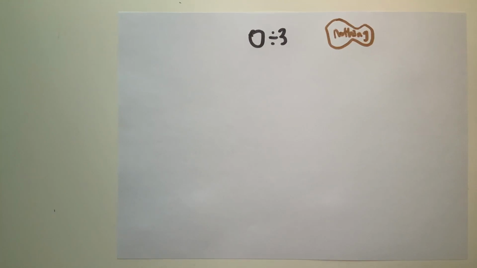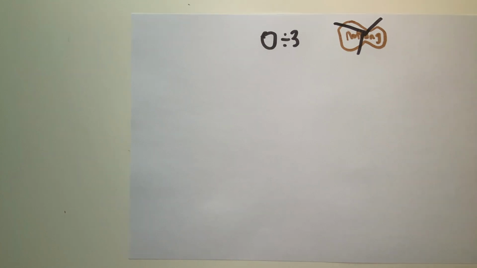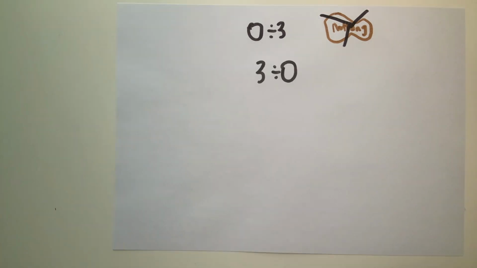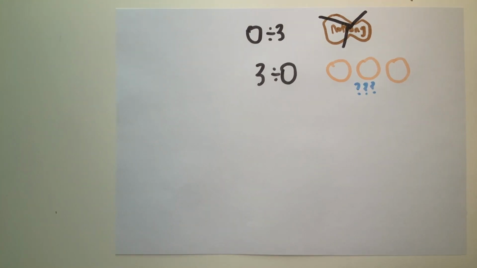If we had a number sentence of 0 divided by 3, it can be translated as splitting nothing into 3 parts for 3 people. Each person would receive no cake. However, if the number sentence was 3 divided by 0, it implies that 3 cakes are to be shared amongst no people. How much of a cake is a person going to indulge upon if no one is present in the first place?